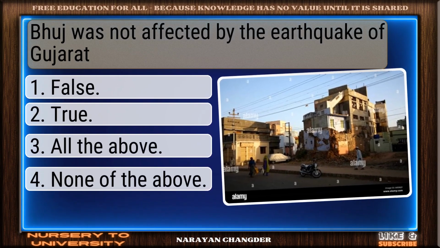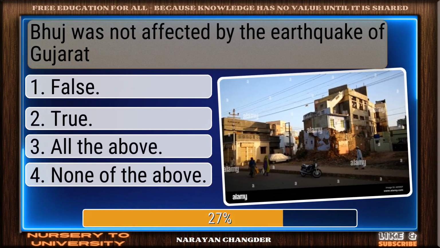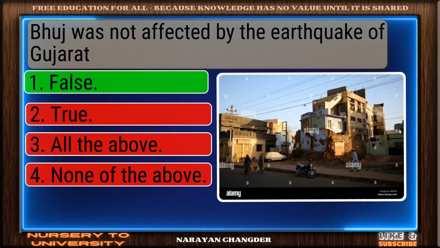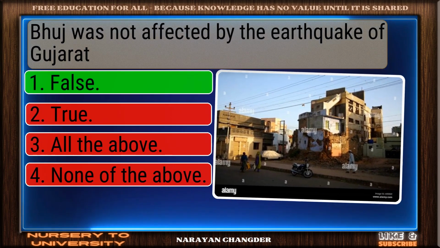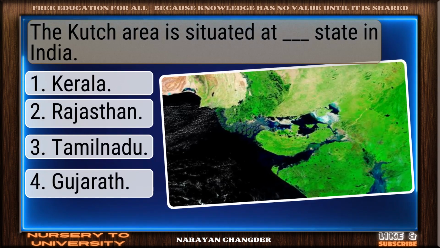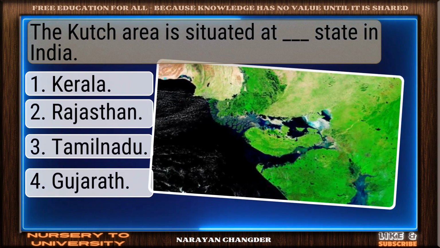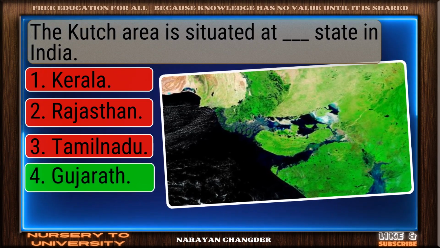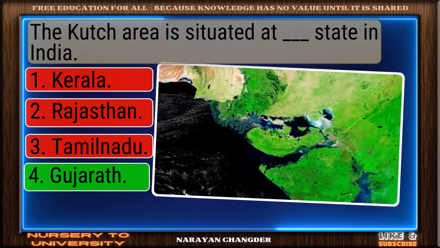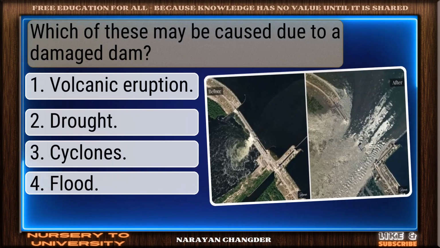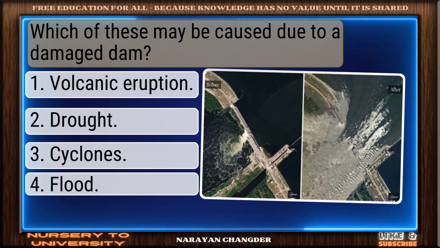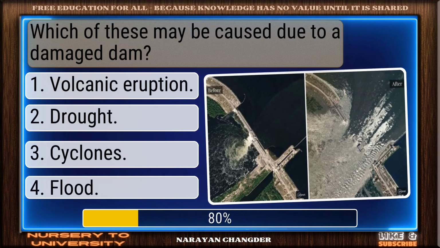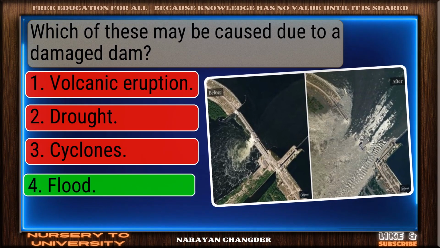Bhuj was not affected by the earthquake of Gujarat. Sharp thinking. False is the right choice. The Kutch area is situated at dash state in India. Right again. Gujarat is a valid answer. Which of these may be caused due to a damaged dam? Perfect. Flood is the correct choice.